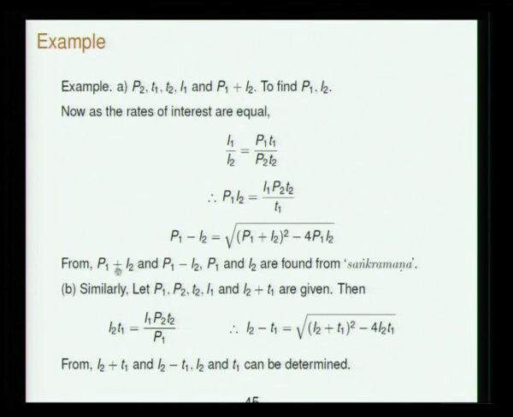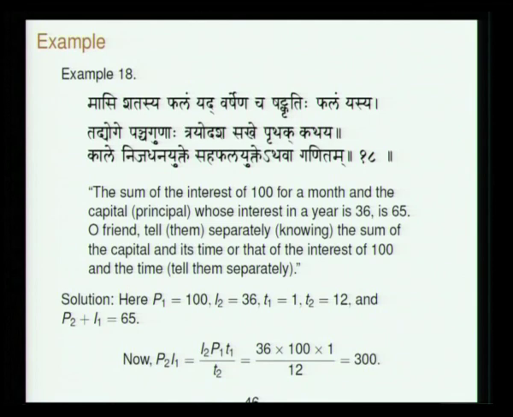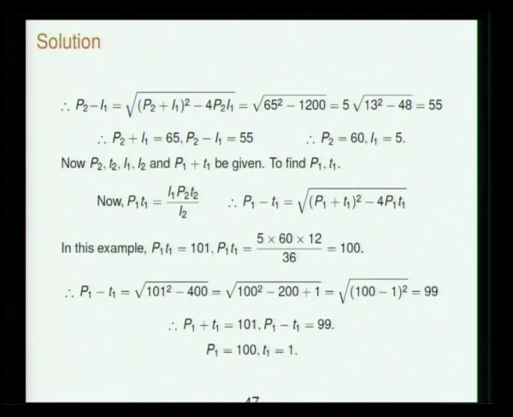So you have found P1 minus I2, and you already knew P1 plus I2. So P1 and I2 can be found by Sankramana. This is the way things are done. Intermediate steps, various kinds of quadratic equations, square roots etc. will come. These are the kind of things, he is giving some examples of that.